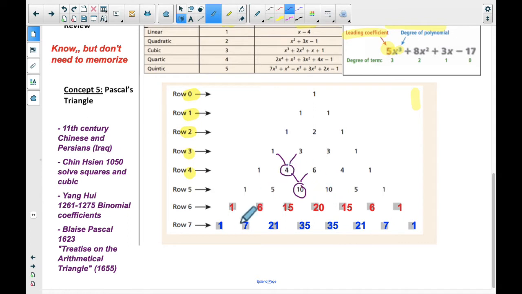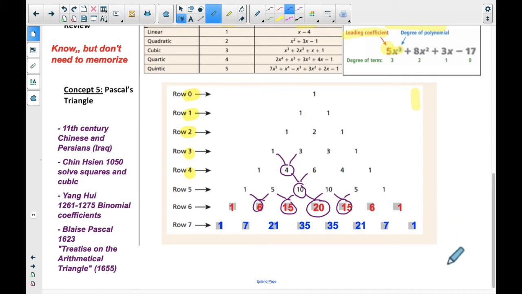Another obvious pattern, hopefully everyone saw, was that there are 1s all the way down. And then 1, 2, 3, 4, 5, 6, 7, on both sides. But what I'm looking for is how to make the inner parts of it, not just the 1s, but the rest of it. So 1 plus 5 is 6. 5 plus 10 is 15. 10 and 10 is 20, etc. And so you should be able to reproduce this triangle, like if you're in the middle of a quiz, you might have to quickly do it.